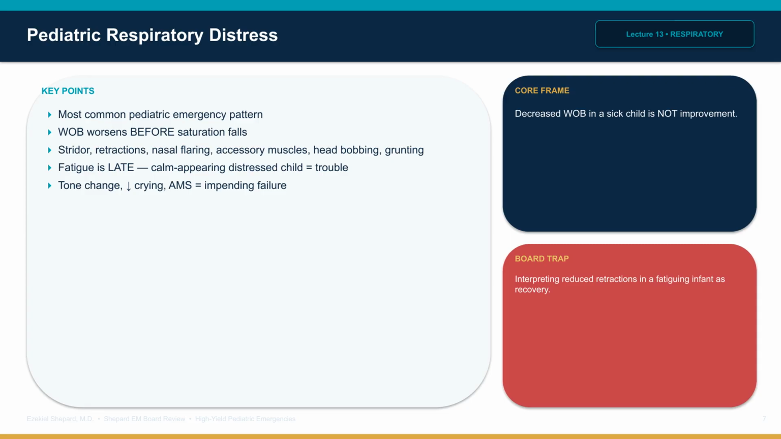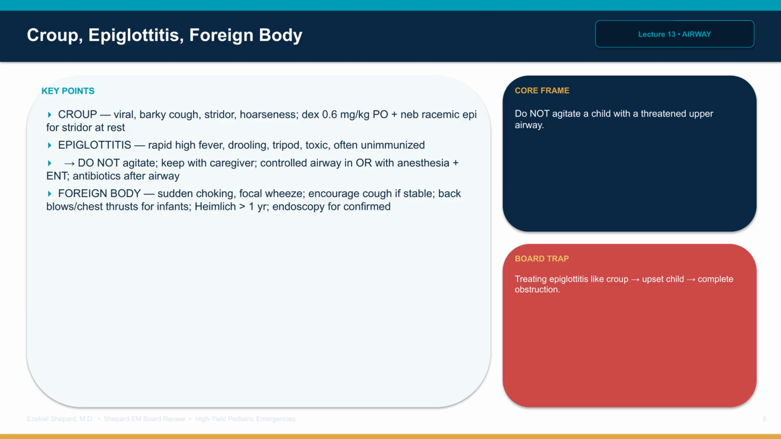Initial management includes oxygen, suction, positioning, and disease-specific therapy. The board concept is that pediatric respiratory failure looks different from adult. Fatigue and decreased work of breathing in a sick child is bad news, not improvement. Croup, epiglottitis, and foreign body have different management.